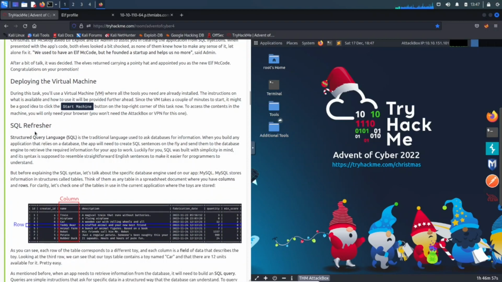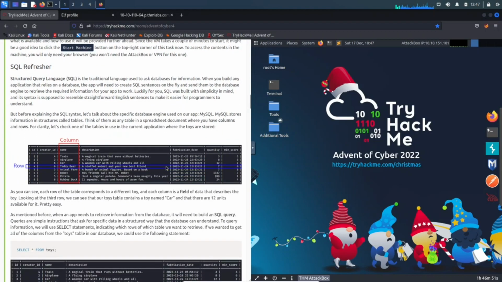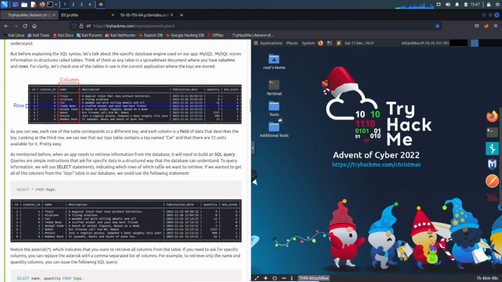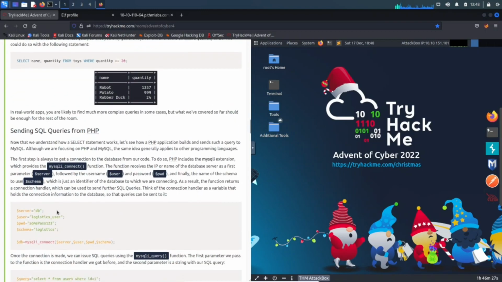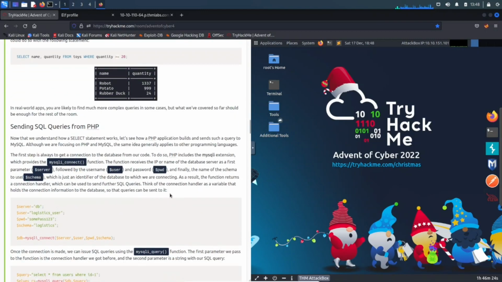If you need a SQL refresher, here it is. I did actually read this when I did the box because I definitely needed a refresher. I'm not an SQL master by far, so I read through this to refresh my skills. Obviously, select all from toys, select name, quantity from toys, etc. It's pretty self-explanatory SQL, but if you don't use it, you lose it. That's at least what happens with me.